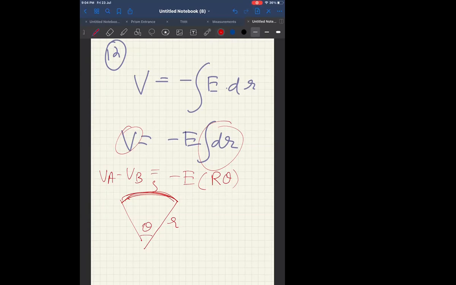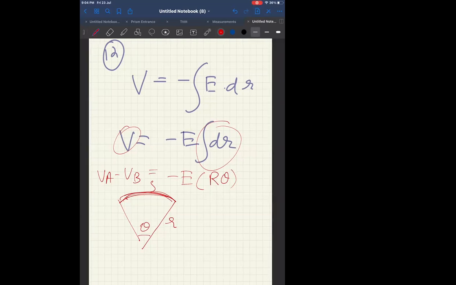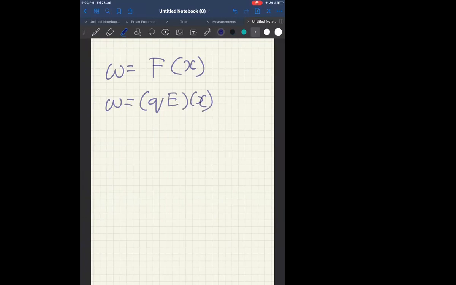Rahul is asking about the logic of question number 10. Look at this. Can I say work done is force into displacement, or work done is force, which is Q into E, into displacement? Now, my charge is negative because it is going in reverse, towards the origin. So it will be minus Q E, and the total displacement is x2 minus x1 because it is going from distance 2 to distance 1.